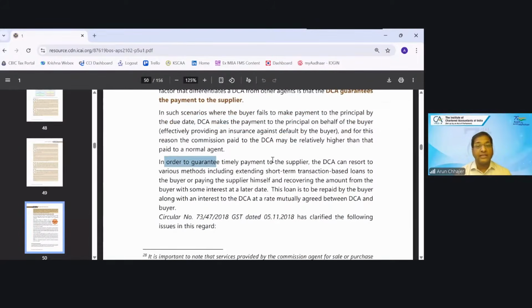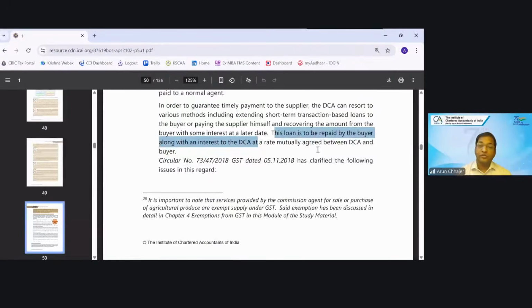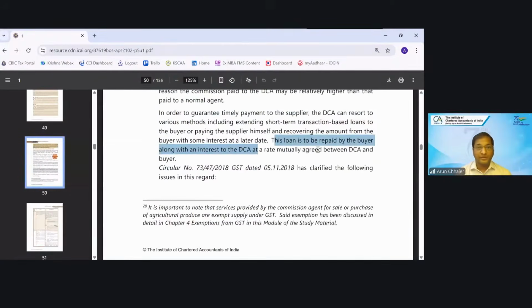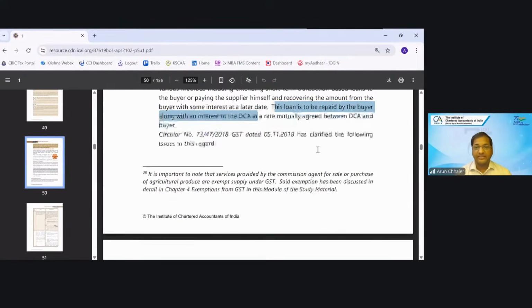In order to guarantee the timely payment, the DCA can resort to various methods, including a short-term transaction-based loan to the buyer or paying the supplier himself and recovering the amount. This loan is to be repaid by the buyer along with interest to the DCA at a rate mutually agreed between the DCA and the buyer. Okay. So this loan itself, and any interest on it, is not taxable in GST.